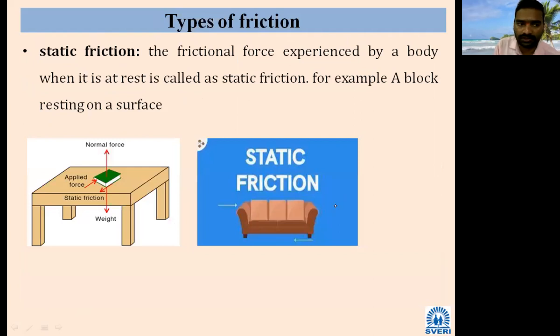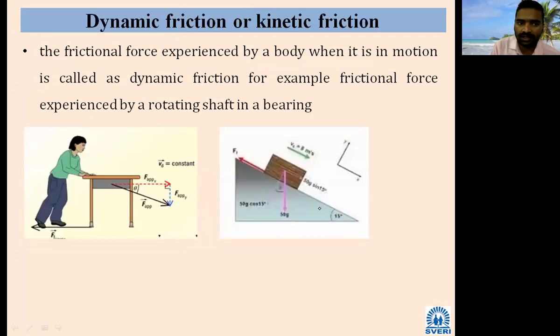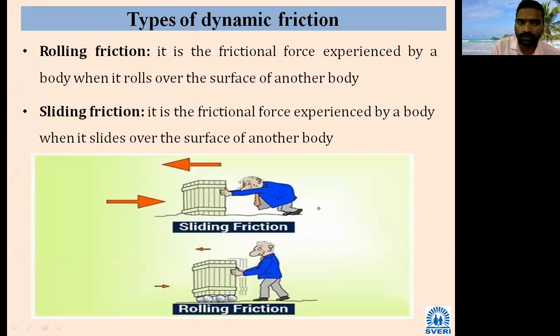Then the types of friction you have seen: static friction and dynamic friction. What is static friction? The frictional force experienced when the body is at rest. Dynamic friction is the frictional force experienced when the body is in motion. Dynamic friction again has two types: rolling friction and sliding friction. Sliding friction comes into the picture when one body slides over another body. Rolling friction comes into the picture when one body is rolling over another body with the help of rollers.